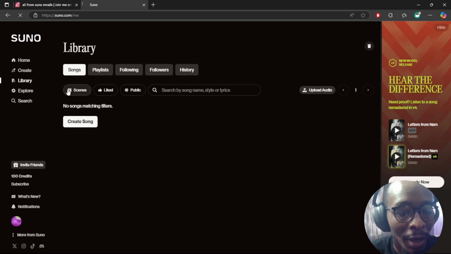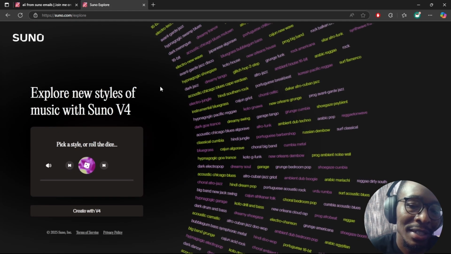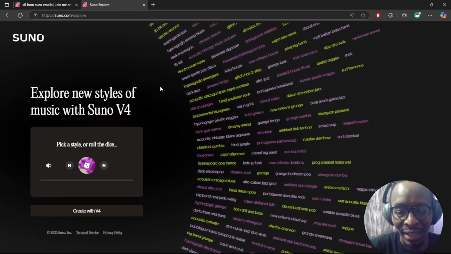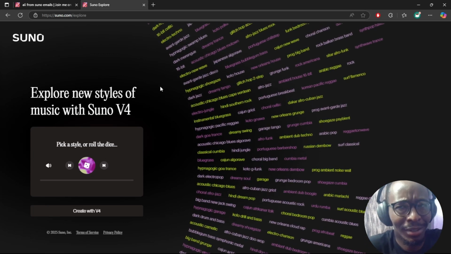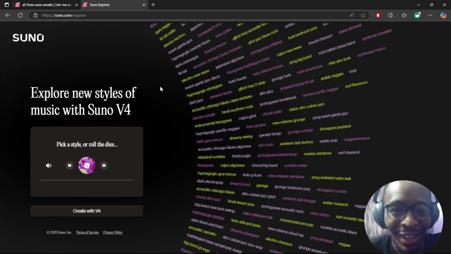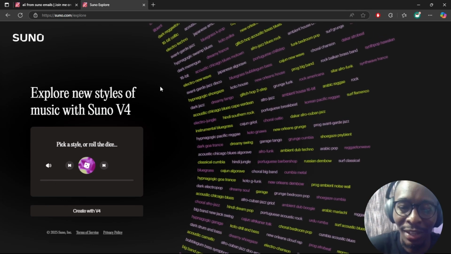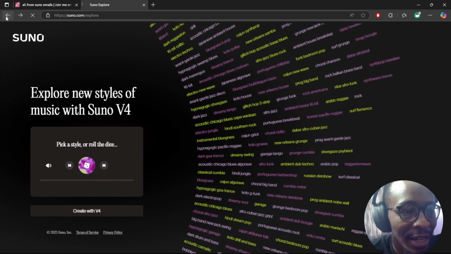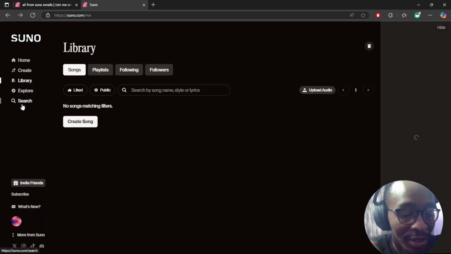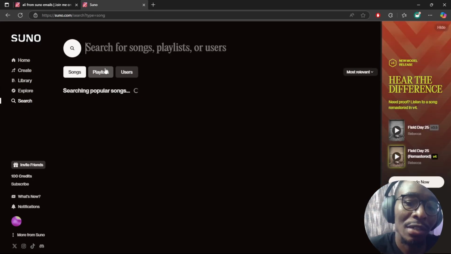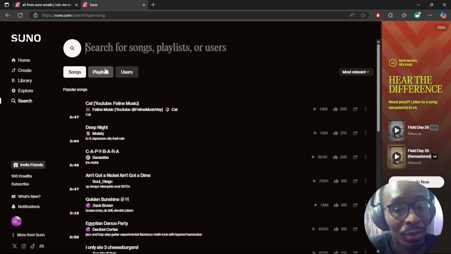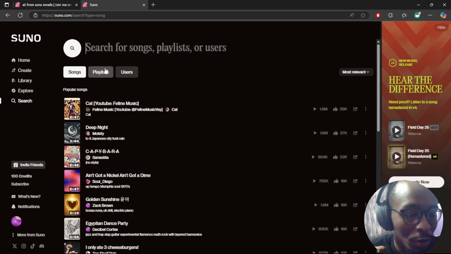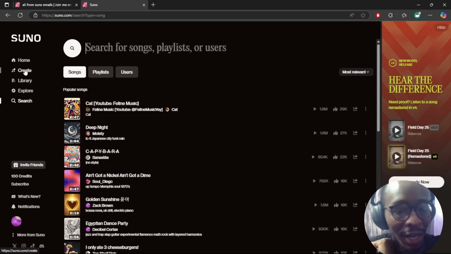After that, we have the explore page, and the explore page gives you the entire discography in Suno, and you can get an idea of the type of music that you want, and see how people are playing around with it. And then the last bit in the homepage is the search option. This is where you can search for songs, playlists, and also users. So today we're going to come to the create button, and I mostly want to show you how I create an album using Suno.